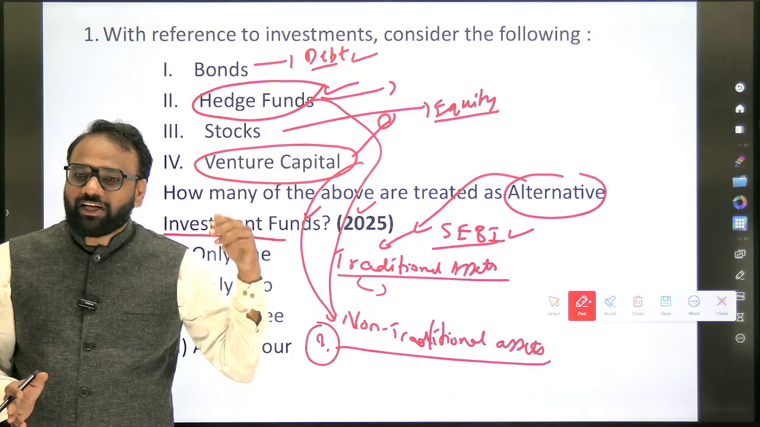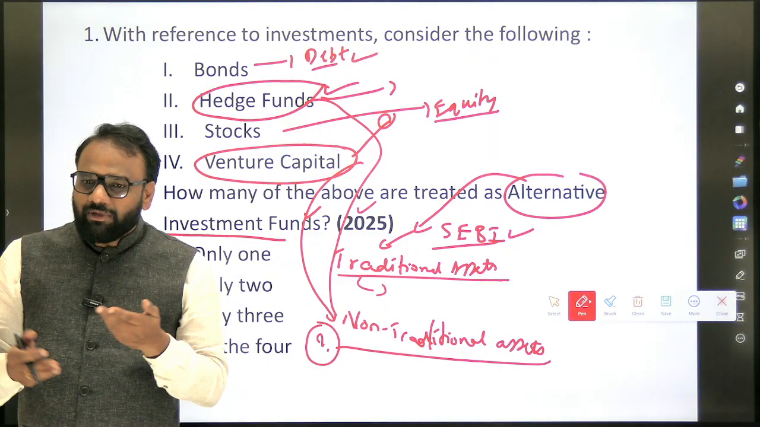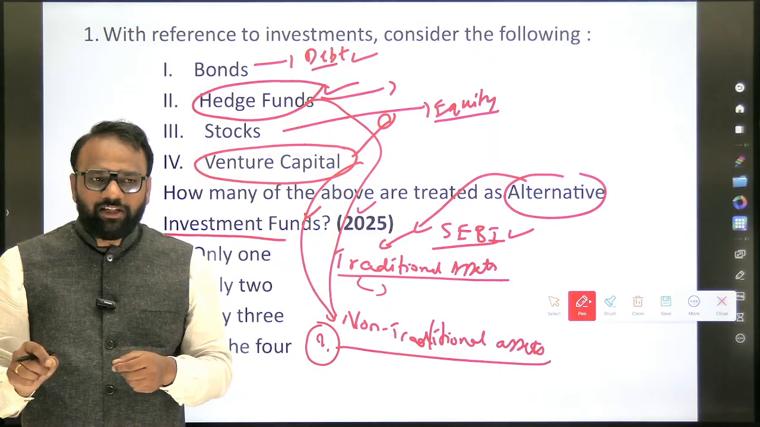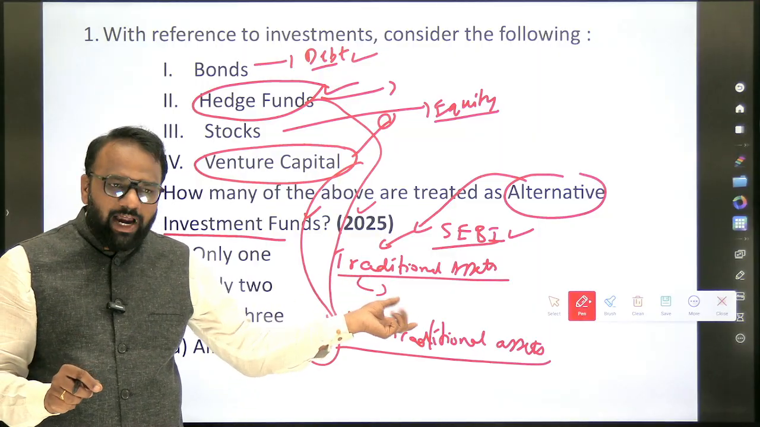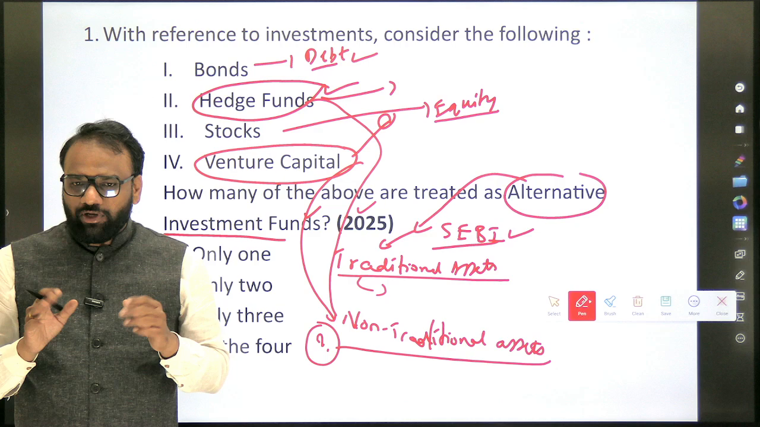Apart from these, which are the other alternatives? Example, REIT. Example, infrastructure investment trust. Similarly, gradually whatever is present in the notes and is required, you will add it, so that in the end you will focus only on these aspects.